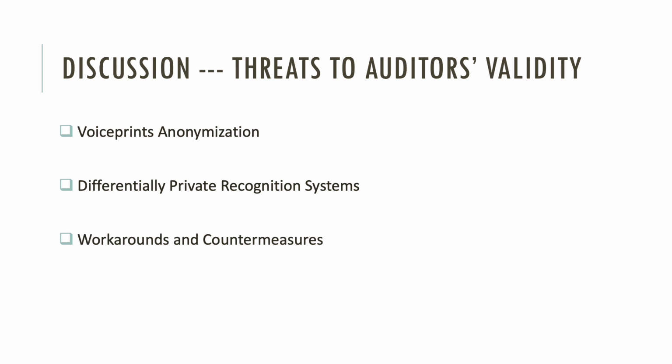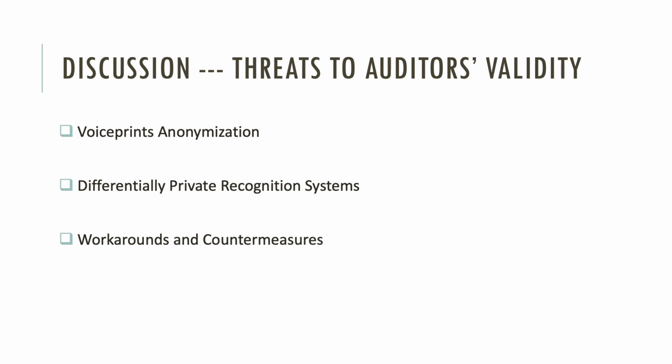Second is differentially private recognition systems. Differential privacy is one of the most popular methods to prevent ML models from leaking any training data information. In ASR, it might influence the transcription's confidence score. Considering our auditor does not rely on this information, its performance remains unknown.